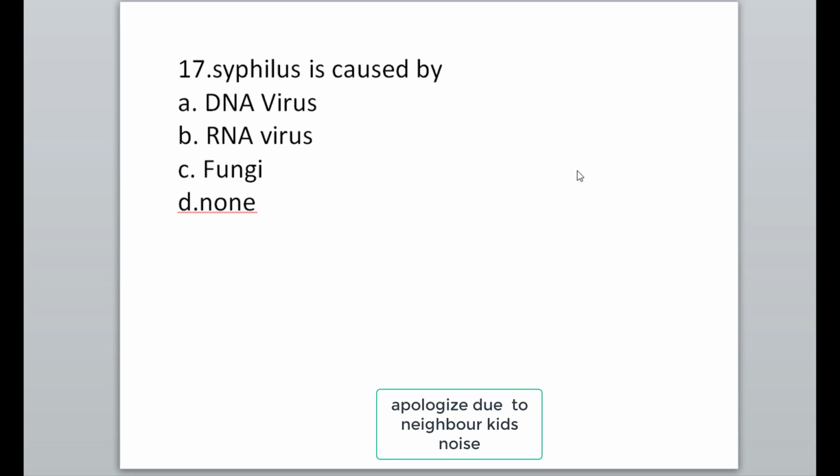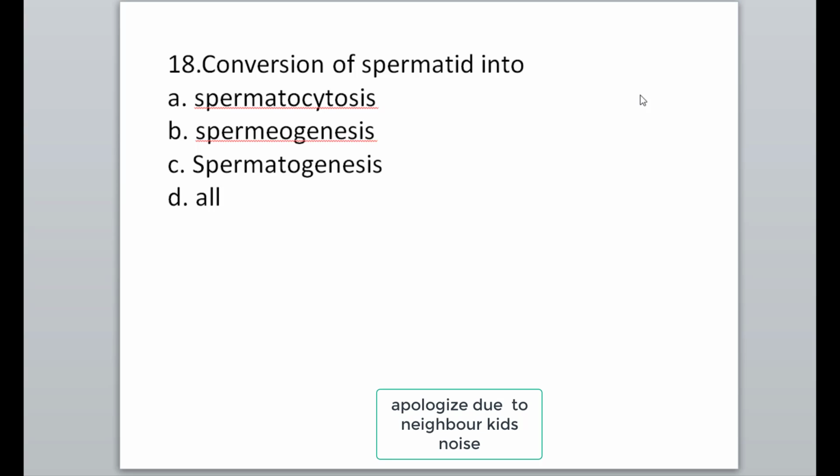Next MCQ: the conversion of spermatid into mature sperm is called spermiogenesis.